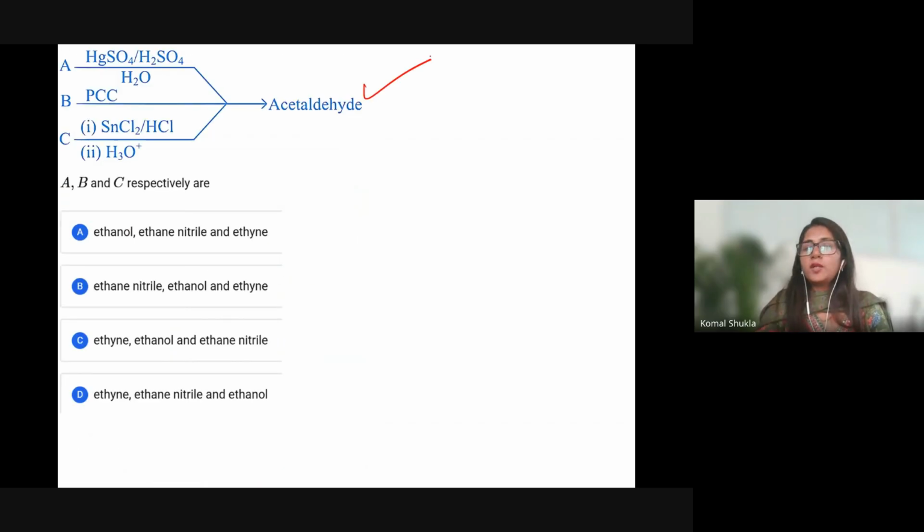Now this is the question: HgSO4, H2SO4, PCC, SnCl2, HCl and H3O. This is quite easy. Whatever the reactant, A, B, C, you are getting the same product, that is acetaldehyde. Acetaldehyde, which means CH3CHO.